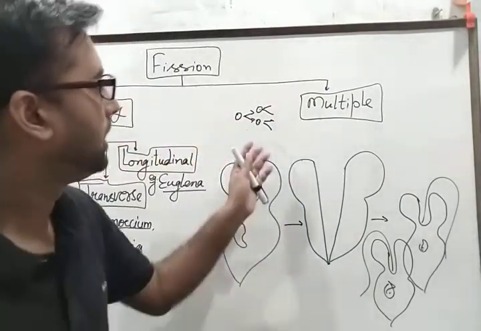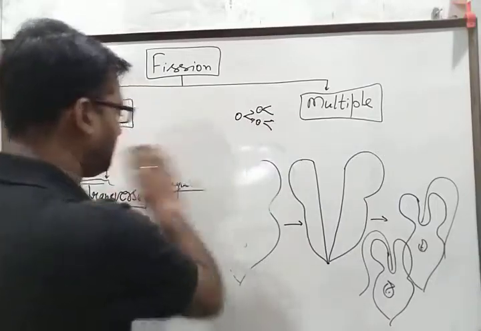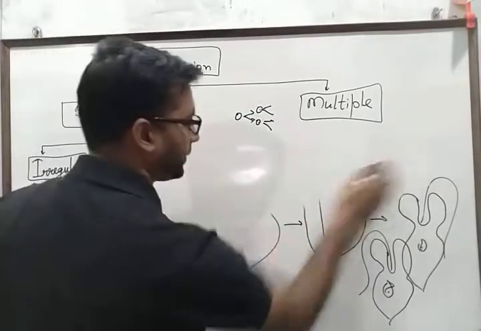Sometimes it is limited up to 16 and sometimes it goes up to 32.